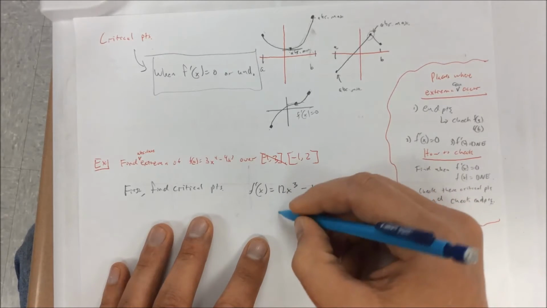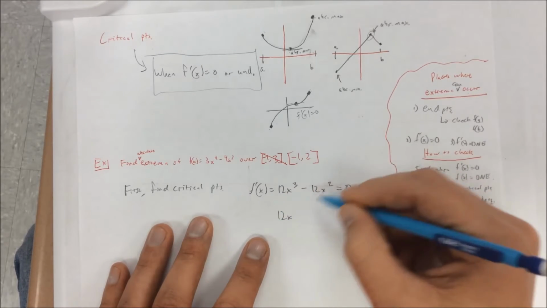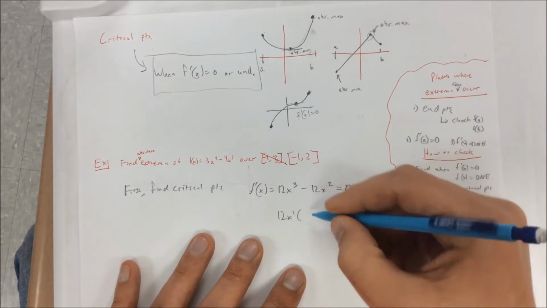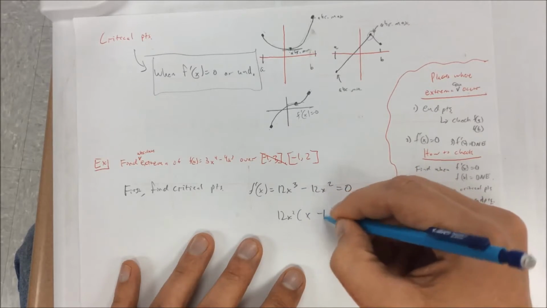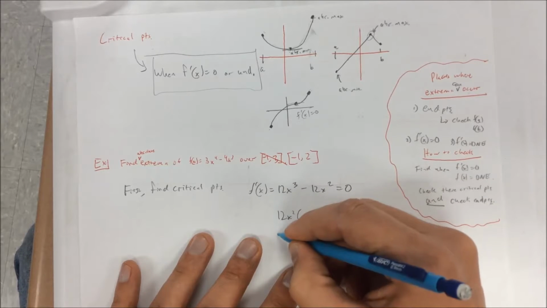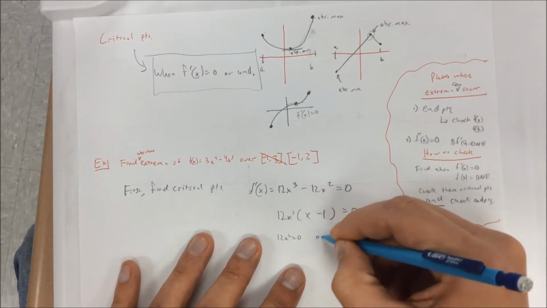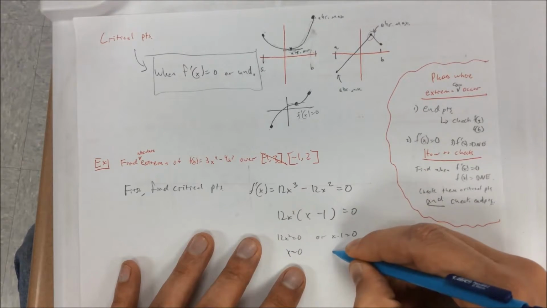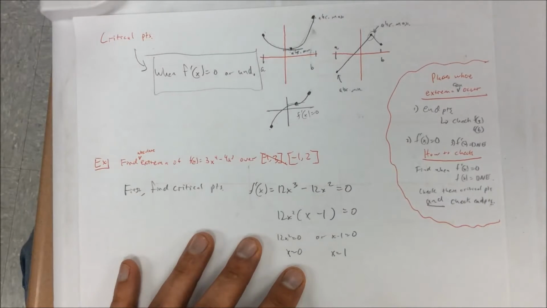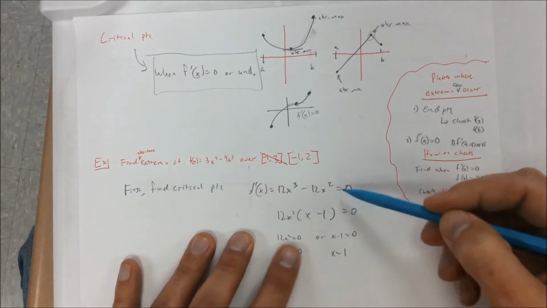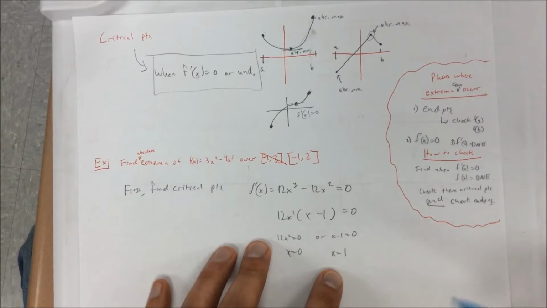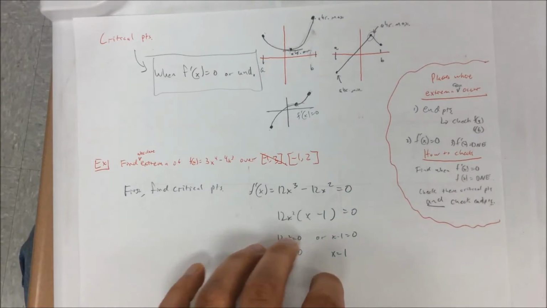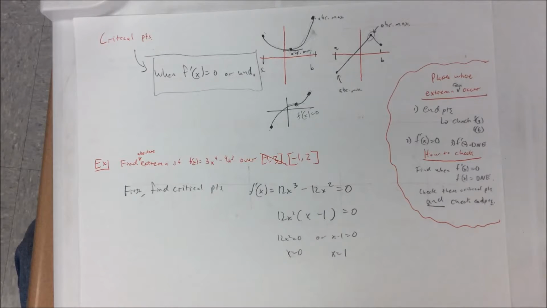Couple different ways we can do this. I could do it by hand, factor out a 12x squared. I'm going to get x minus 1 equals 0. So 12x squared equals 0, or x minus 1 equals 0. So x is 0 and 1. Now, that worked out nicely, neatly. If you take the derivative though, and it doesn't give you a nice, pretty function, you may have to use your graphing calculator to do that.